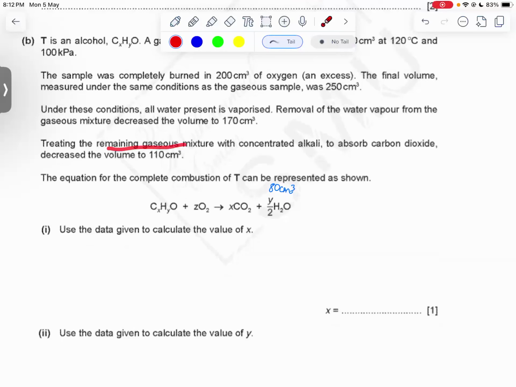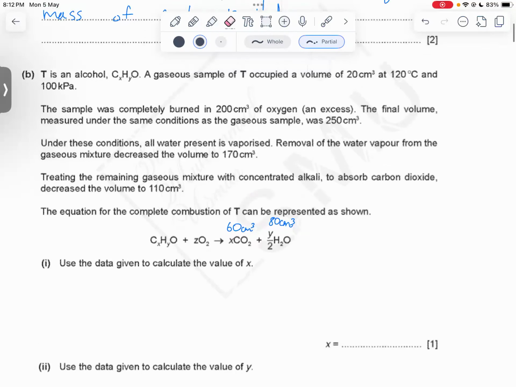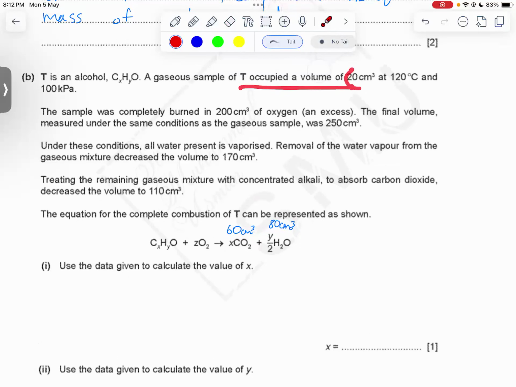Treating the remaining gaseous mixture with concentrated alkali to absorb carbon dioxide decreased the volume to 110, meaning going from 170 to 110, this is 60 centimeter cube. 170 minus 110, that is 60 centimeter cube, right? All right, so after removing carbon dioxide, we find out that volume of carbon dioxide is 60 centimeter cube. All right, we also know that our sample occupies a volume of 20 centimeter cube. All right, so our sample is 20 centimeter cube.